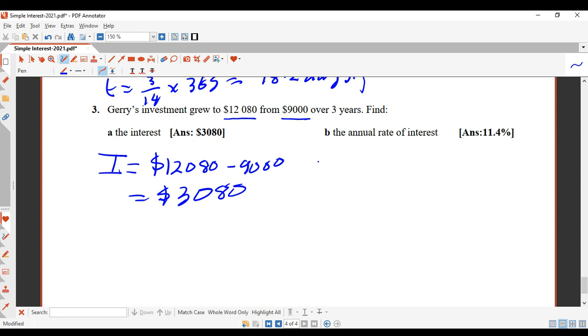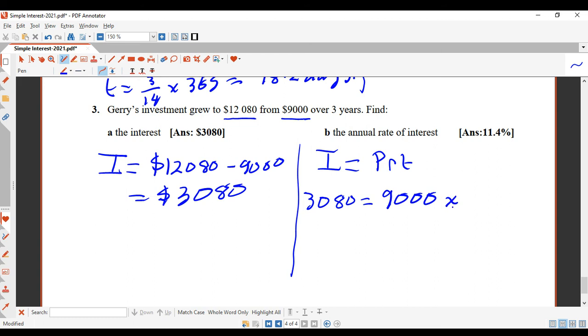which is just $3,080. So if we're going to work out the annual rate of interest, I'll just start off by writing our formula down, I equals PRT. The interest we've already calculated is 3,080. The principal is 9,000. That's how much was deposited in the beginning. The interest rate we are trying to find, so we'll call that R. Time is 3 years.